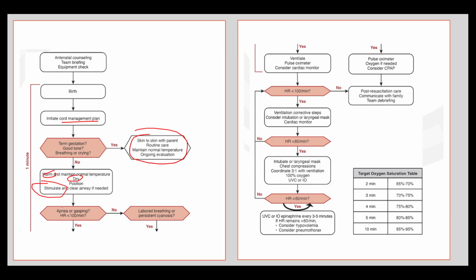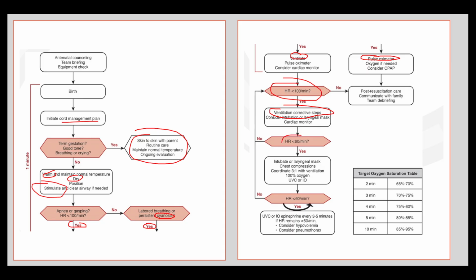If they are not breathing well, so apnea or gasping or have a low heart rate, you move on to the next step. If they don't, but they look cyanotic, you do something else. So if it's a respiration problem, you start ventilation. If it's a cardiac problem, you start their SpO2. But remember that most cardiac looking things, quote unquote cardiac, are actually resp. So it's usually still just like oxygen and CPAP. If the heart rate still is below 100, then you do the Mr. SOPA steps, and you can consider like a laryngeal mask or cardiac monitoring or something like that.